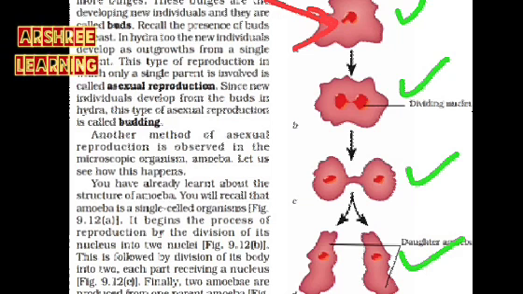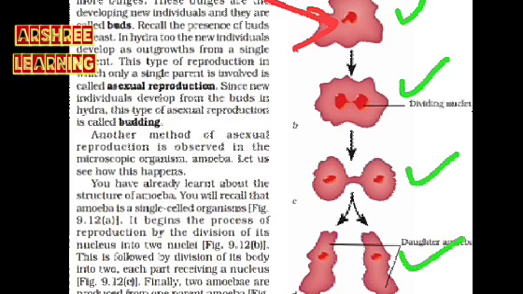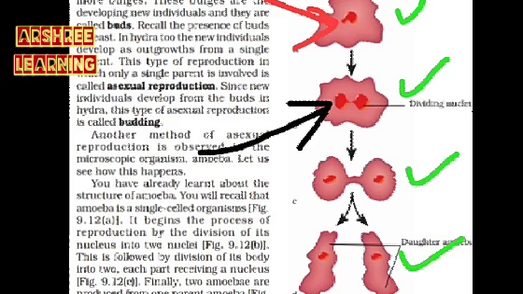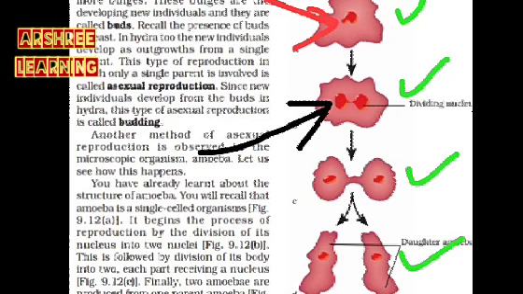So when the amoeba has to make two organisms, its nucleus divides. One nucleus which is inside the amoeba divides into two, and it separates and forms a narrow line, which is shown in this picture as a narrow line which separates the two nuclei.